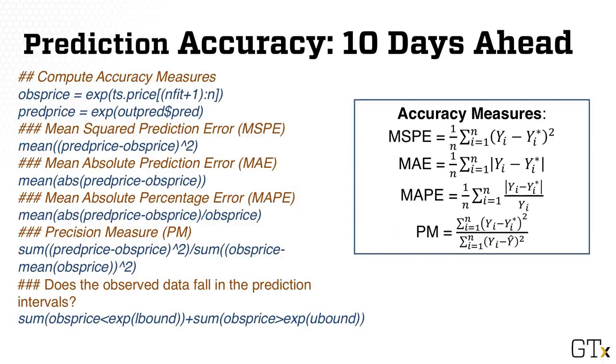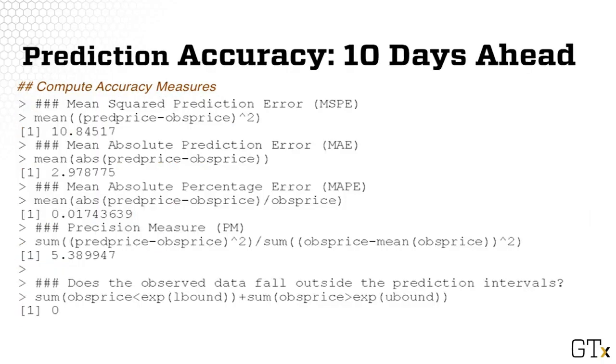Another approach, a fourth approach for evaluating a prediction, is by checking whether the observed values fall within the prediction intervals as provided in the last command. For this data example, the accuracy measures are provided in this R output.